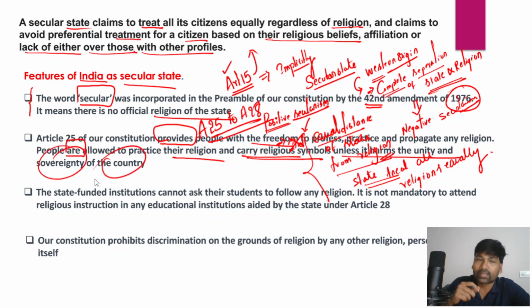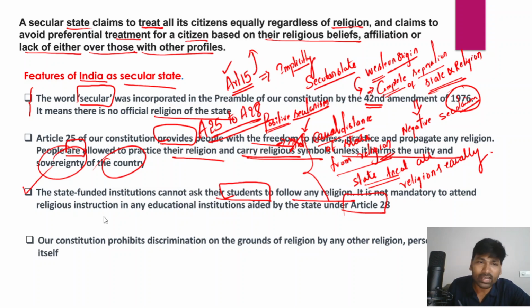And there are a lot of state-funded institutions, and those institutions cannot ask the students to follow any religion, which is mentioned in Article 28 of the Indian Constitution, and that also reflects the secular credentials of the Constitution.